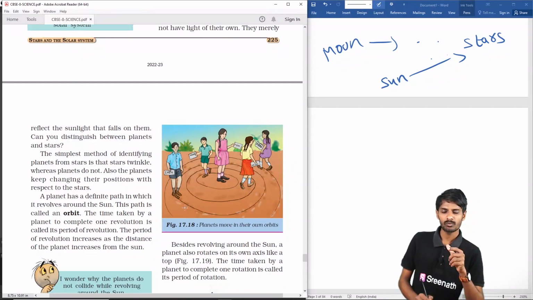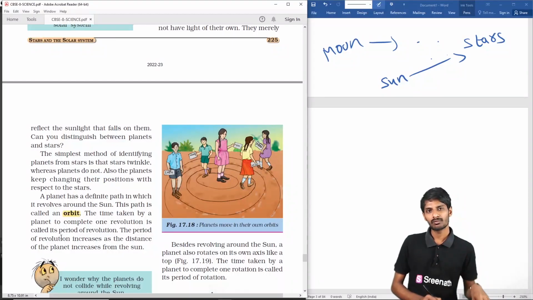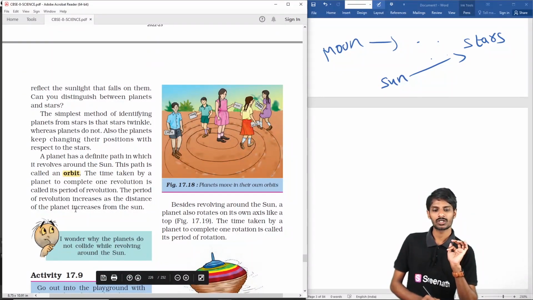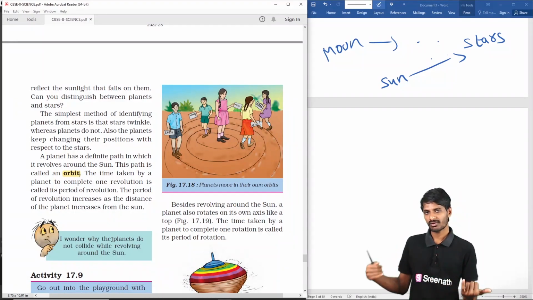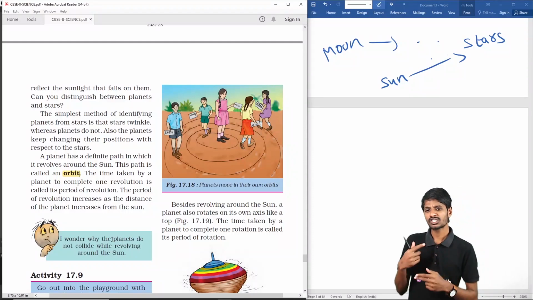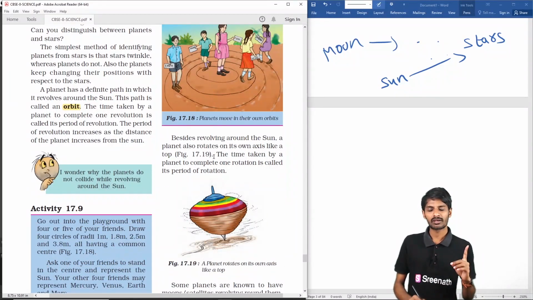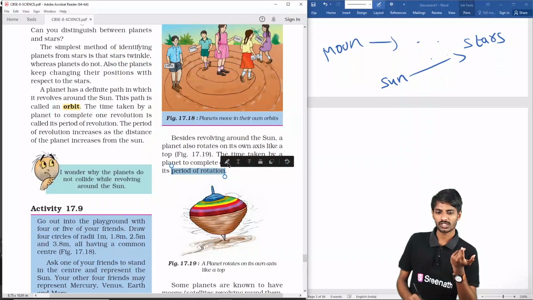The path they follow to revolve is called the orbit, students. The time taken by a planet to complete one revolution is called the period of revolution. As the distance from the sun increases, the period of revolution also increases. In addition to revolution, the planets rotate about their own axis like this top. This is called rotation, and its period is called the period of rotation.